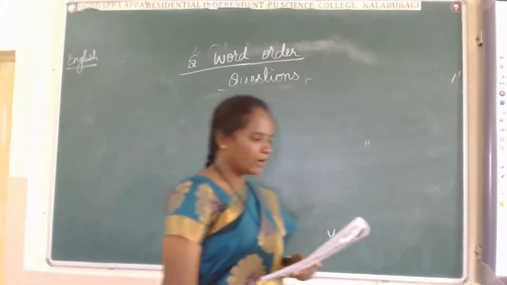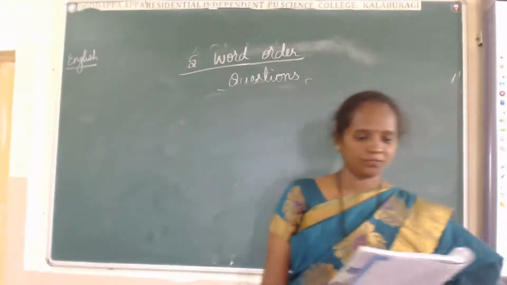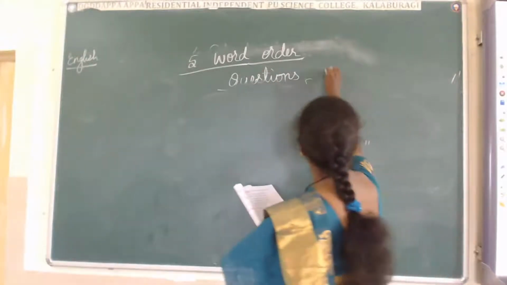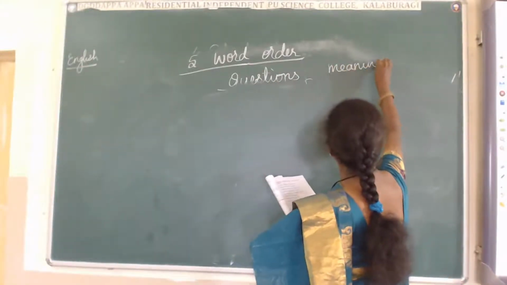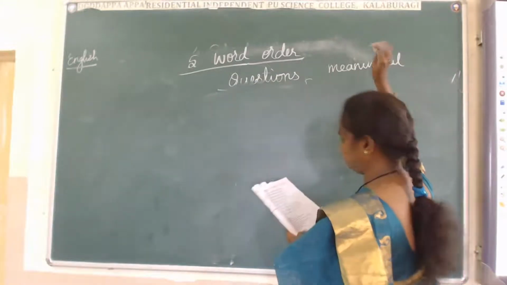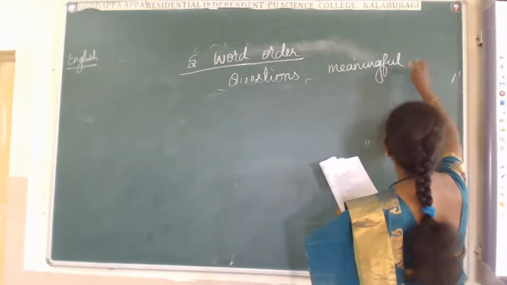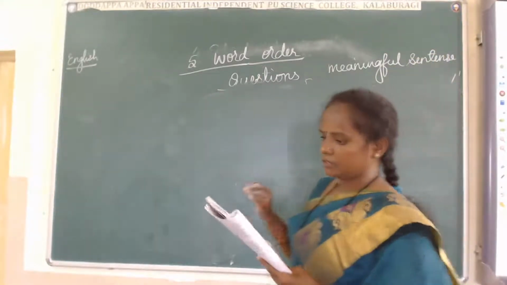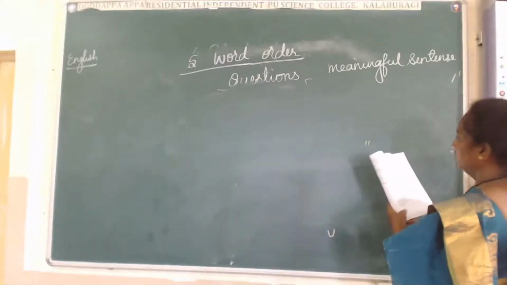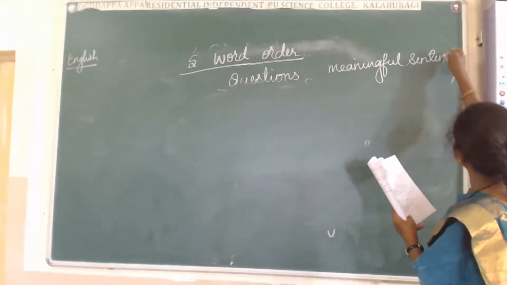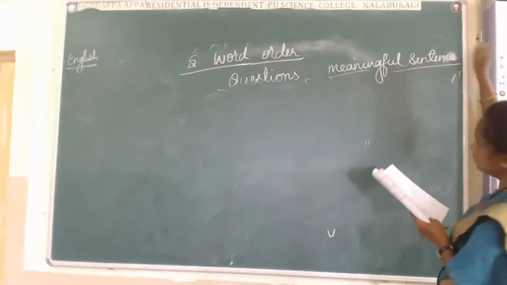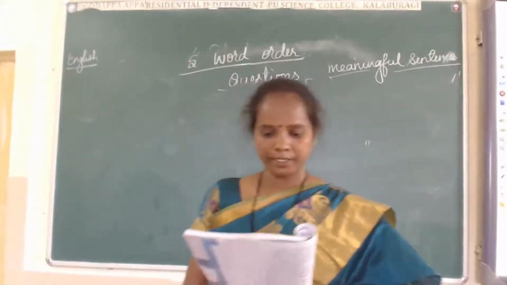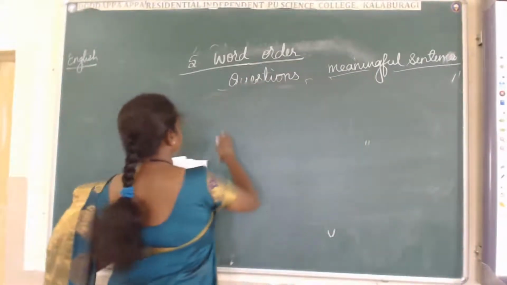And next, rearrange the jumbled segments to form meaningful sentences. This is all the same. We have to make a meaningful sentence. Here we can take some examples from this. First one.